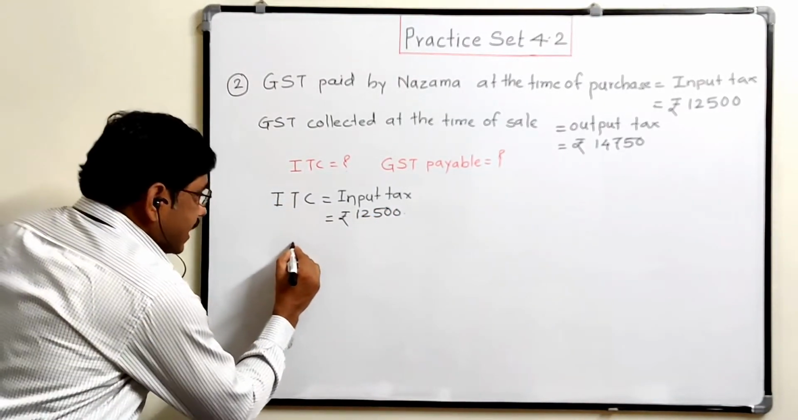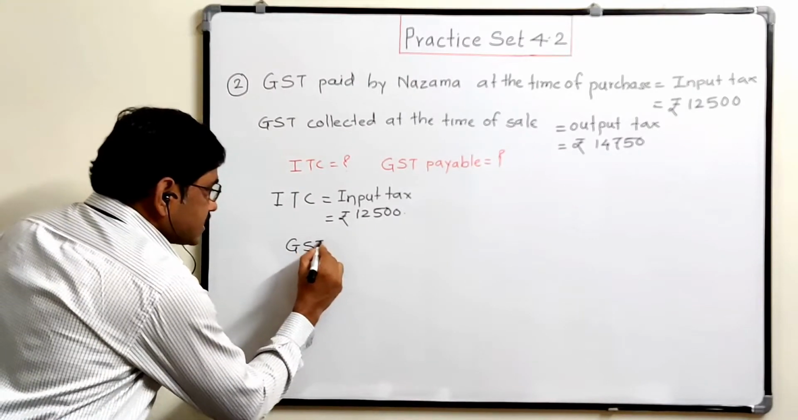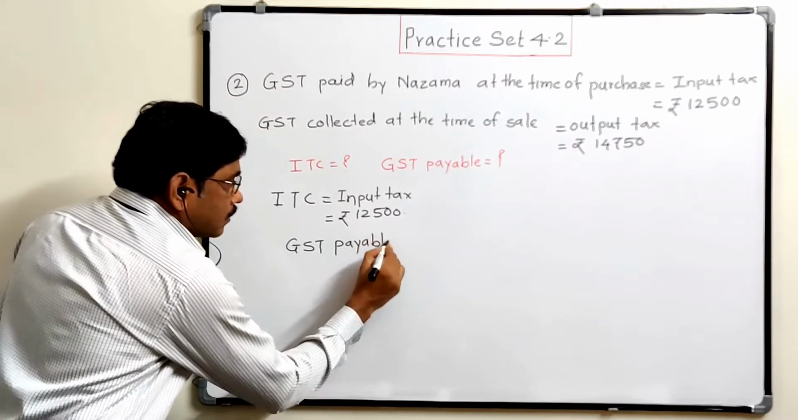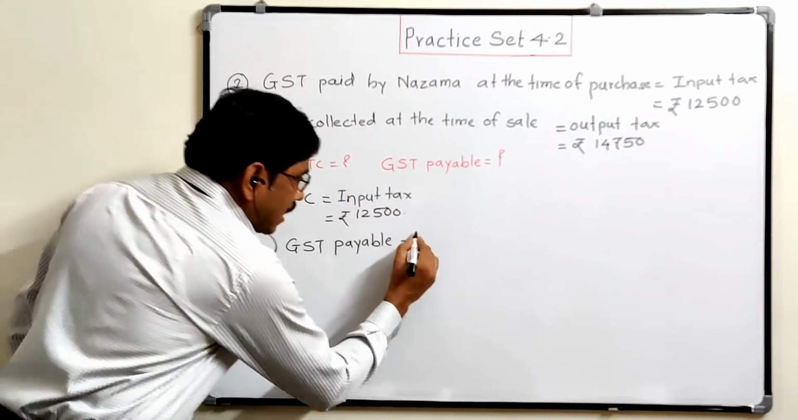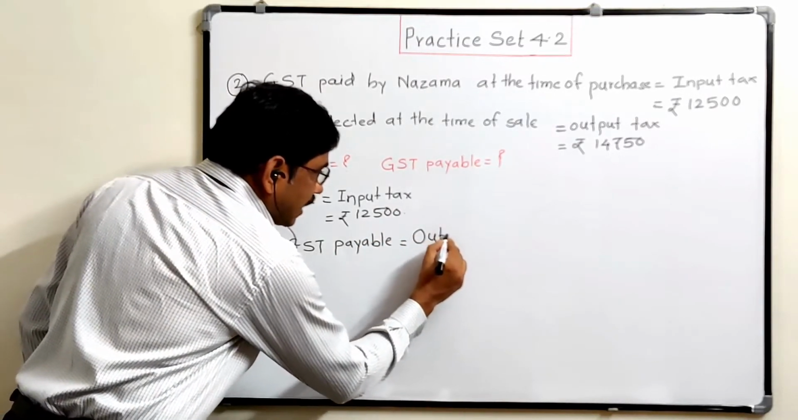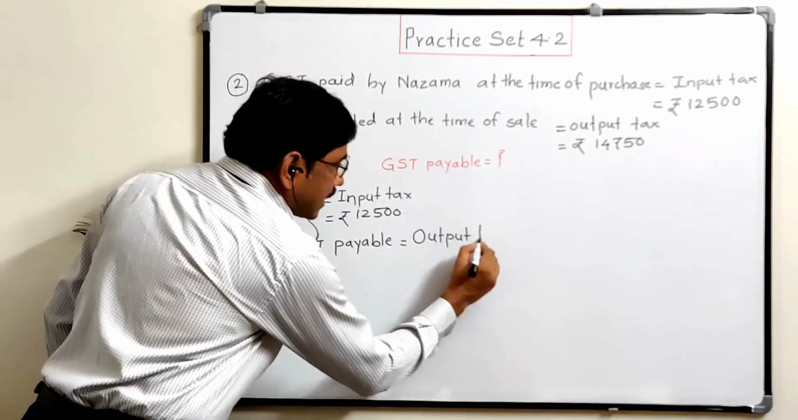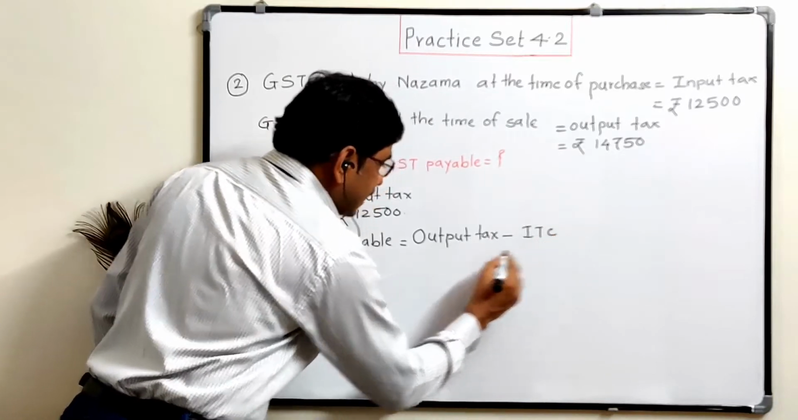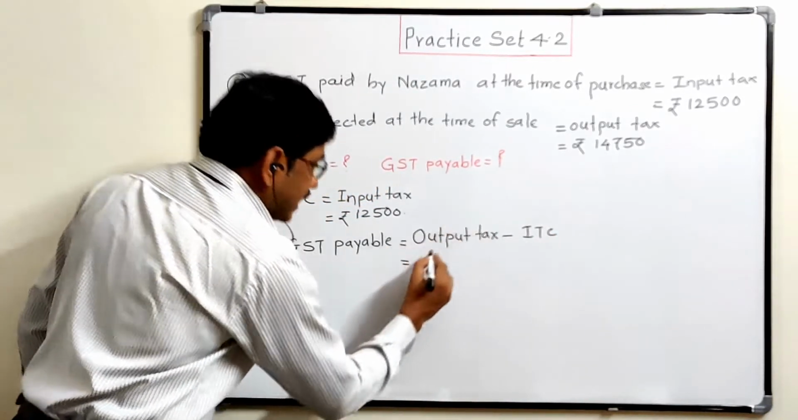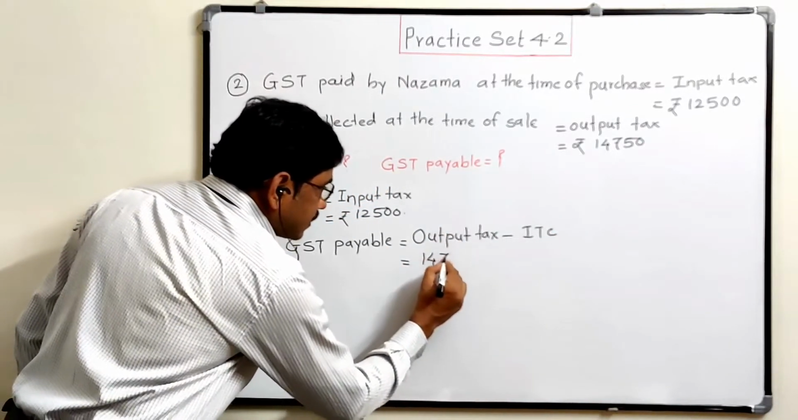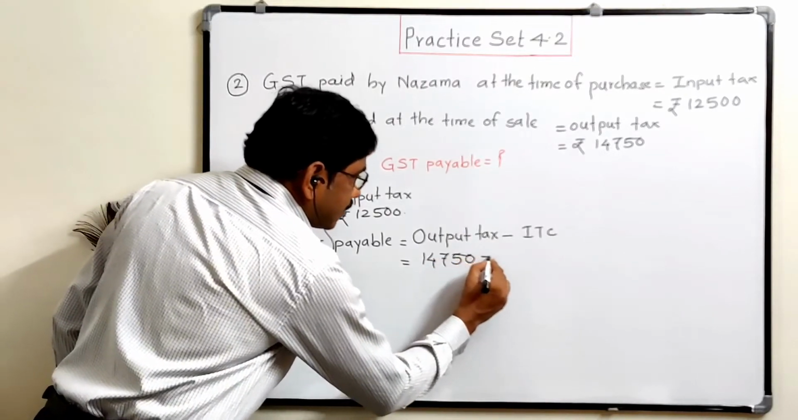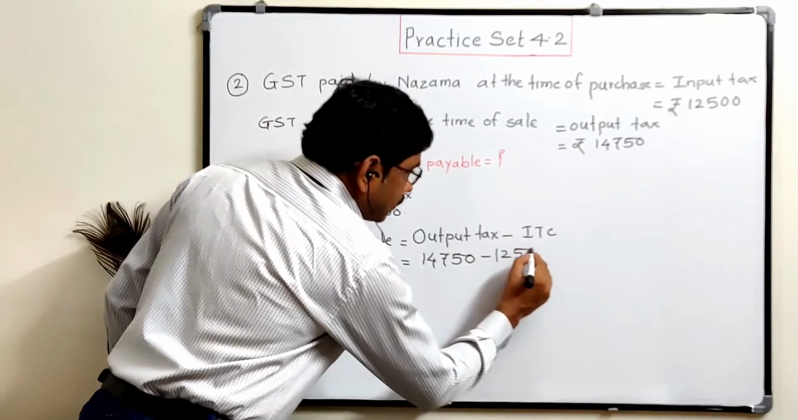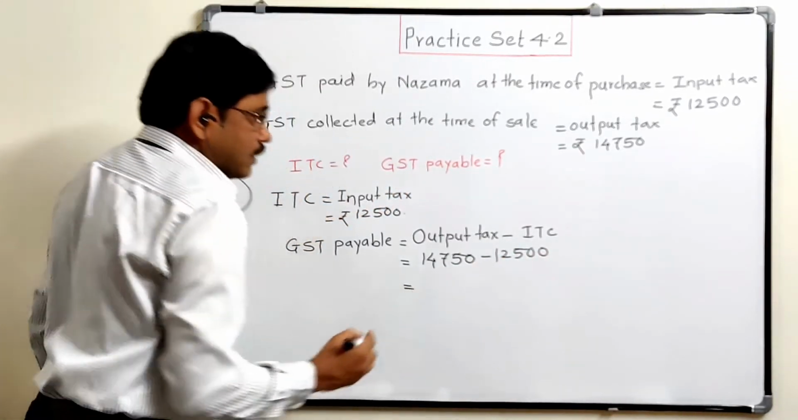Now GST payable is equal to this output tax. You know the formula: output tax minus input tax credit, ITC. So output tax is 14,750 minus this 12,500. Now subtract this one.